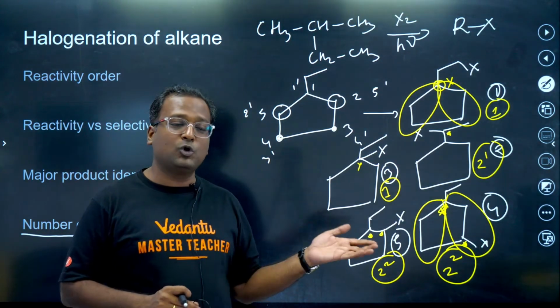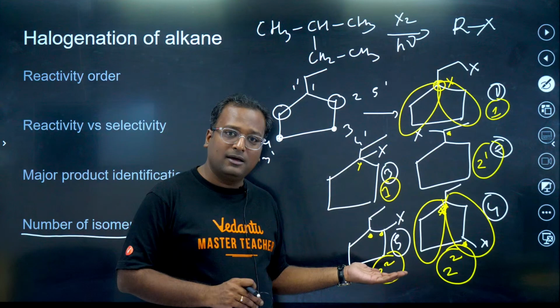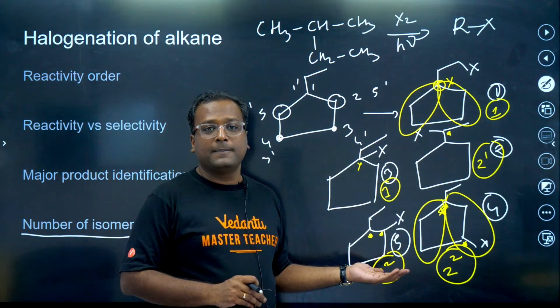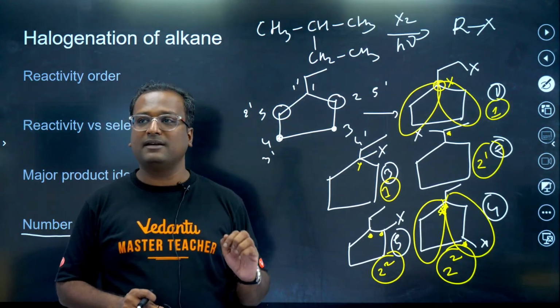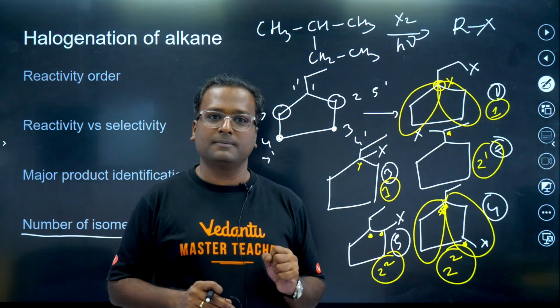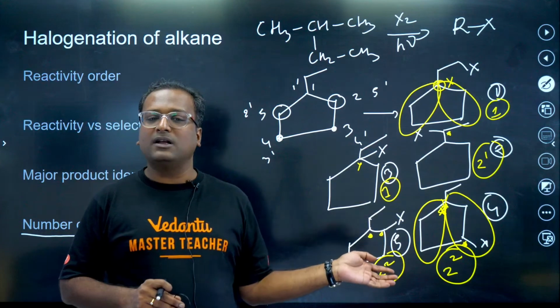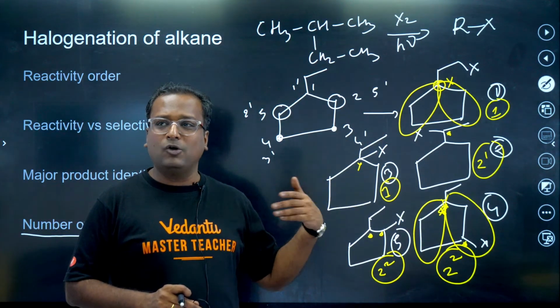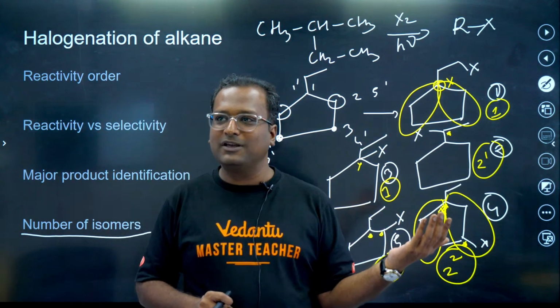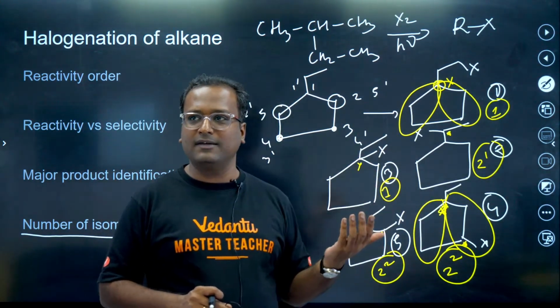So whenever you have groups attached in the ring, what you have to do, guys, is simply count the number of chiral centers. 2 to the power number of chiral centers is the answer. Is this one understood? How to find the number of isomers? I hope you will not discuss random things on the chat box and concentrate in the class.